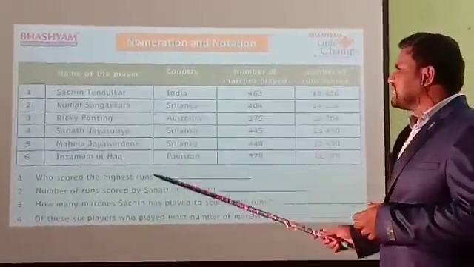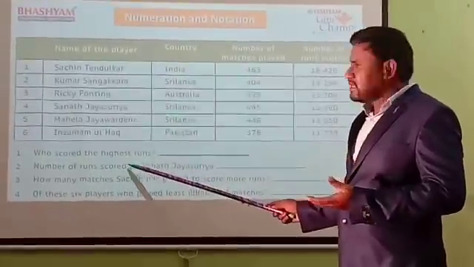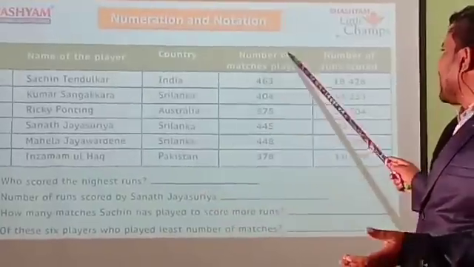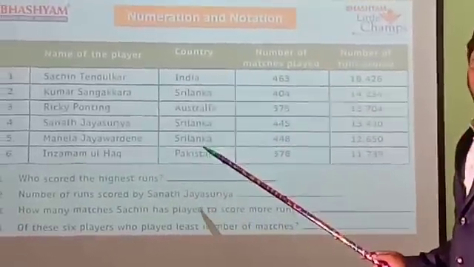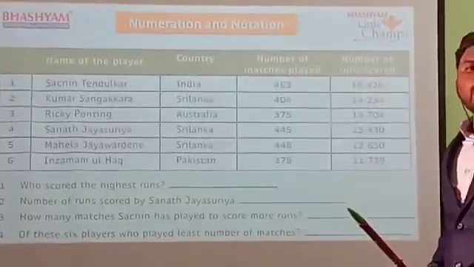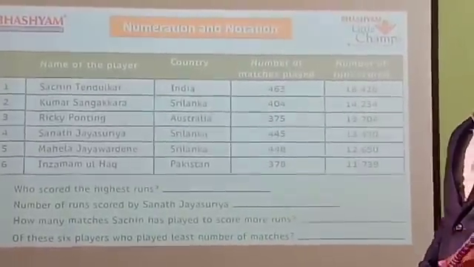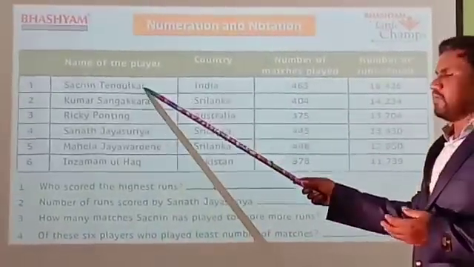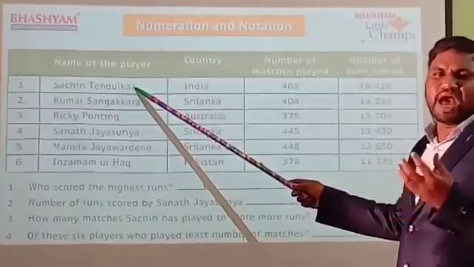In this table is given the name of the players, the country they belong to, how many matches they played, and how many runs they scored.